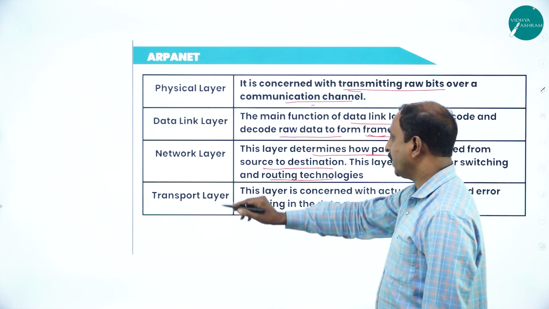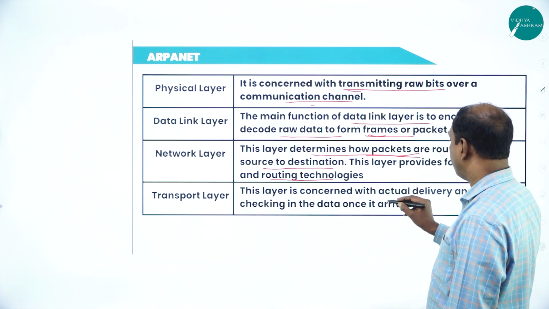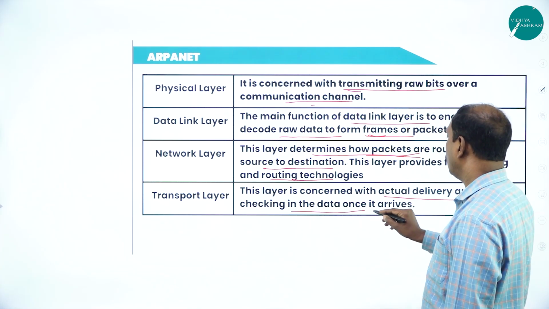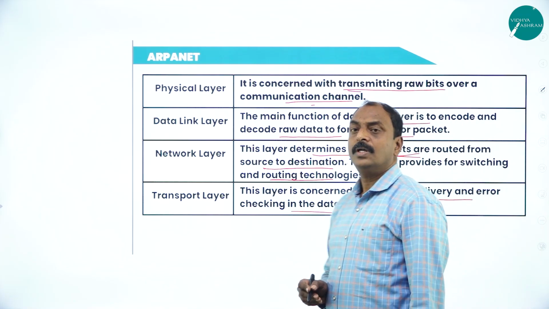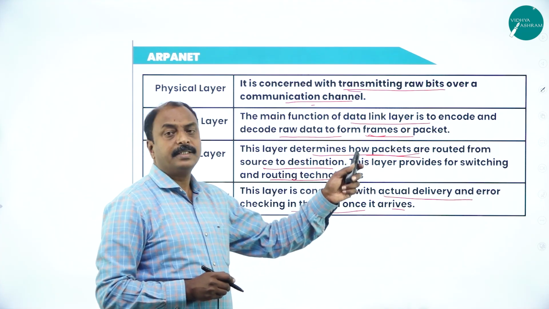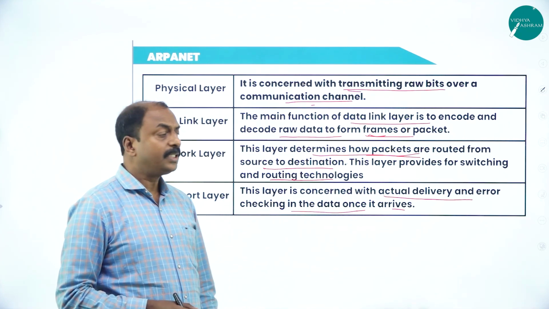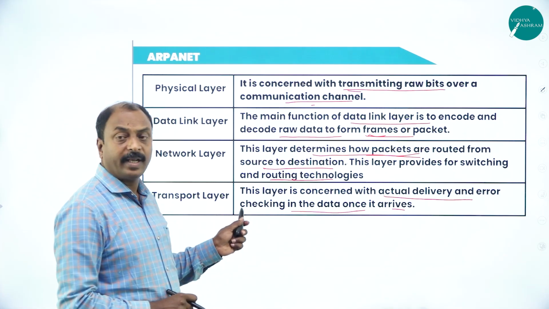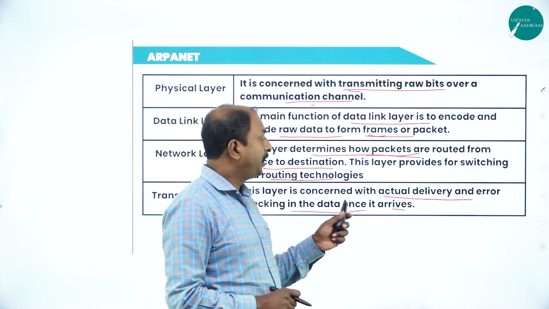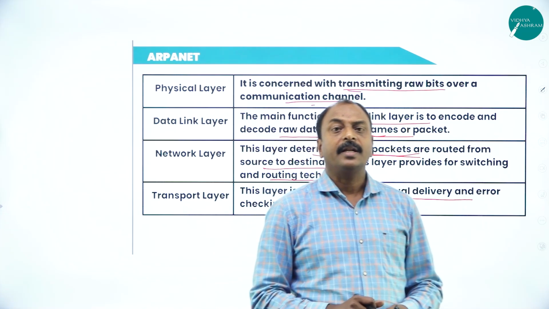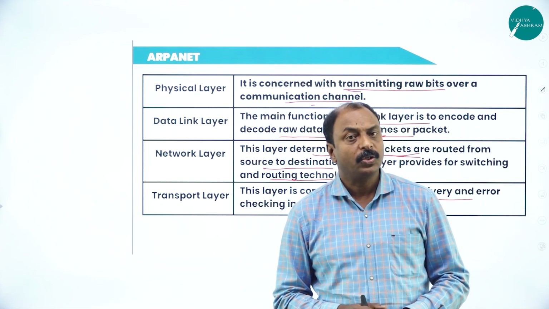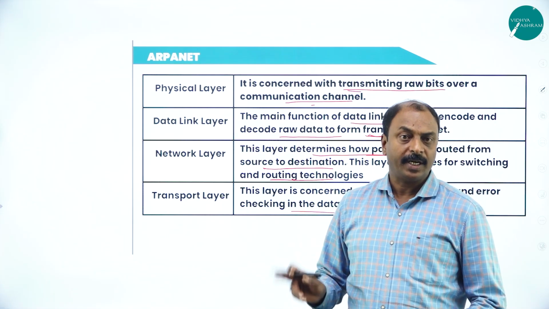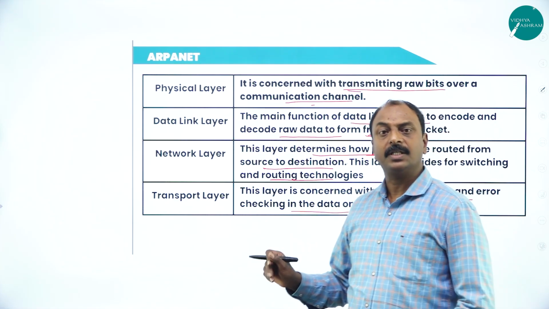Next one is transport layer. So this layer is concerned with the actual delivery and error checking in the data once it is arrived. So once the network layer finds the best path to reach a destination, next all the data is moving through the network with the help of transport layer. So here the transport layer responsibility is to make sure the guaranteed delivery of the data at the destination end from host to destination computer.